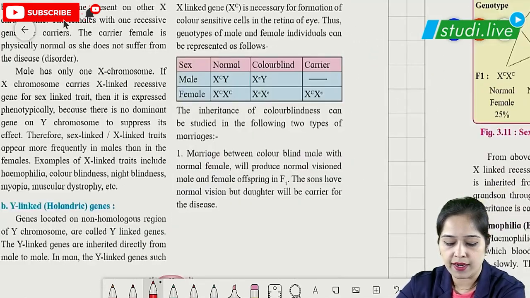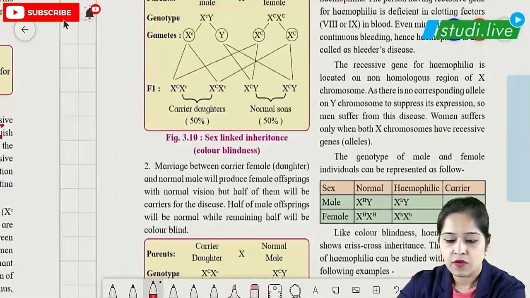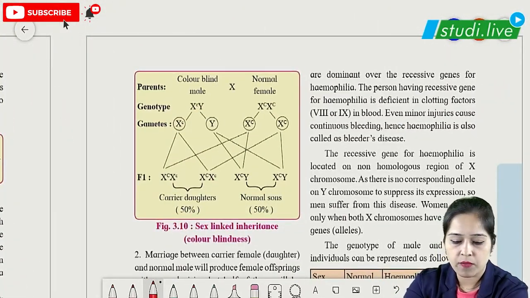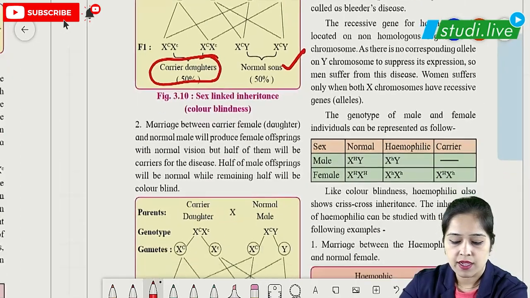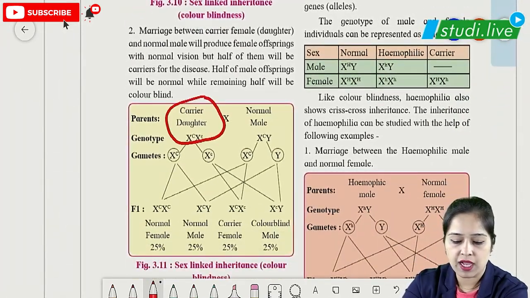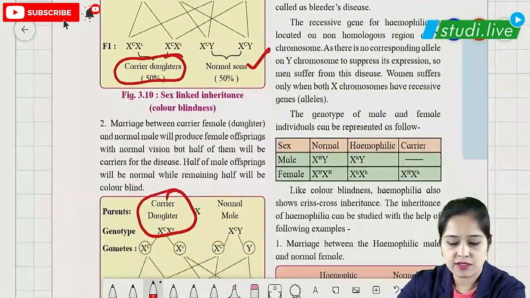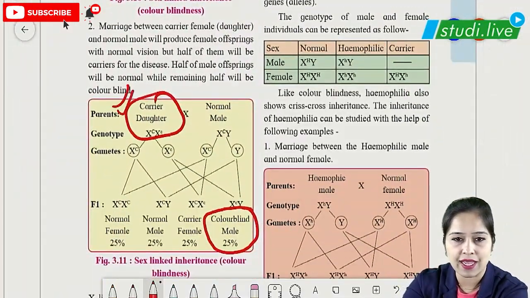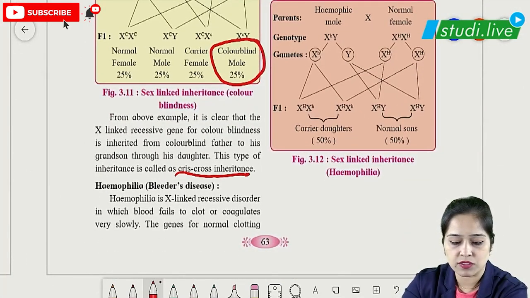So this was for color blindness, where you can see this example stated over here: from the colorblind male, the daughters will be carriers and the sons will be normal, and this disease is transmitted with the help of the carrier daughter. Then a colorblind male is produced, which means the character from the father is transferred to the grandson because of this carrier daughter, and this is called crisscross inheritance. This is called crisscross inheritance from a colorblind father to grandson through his daughter.